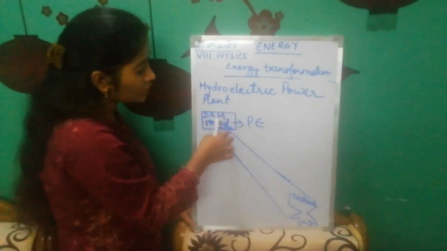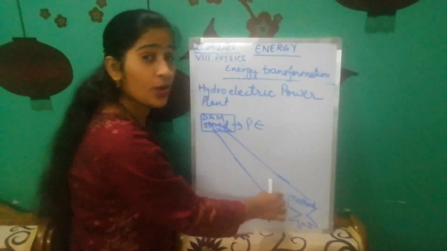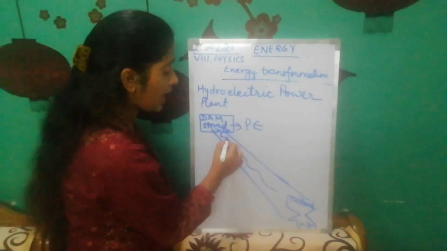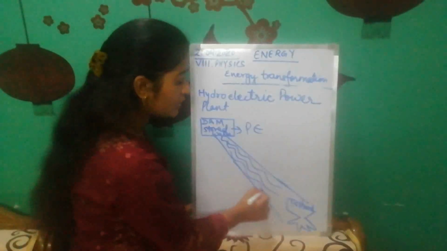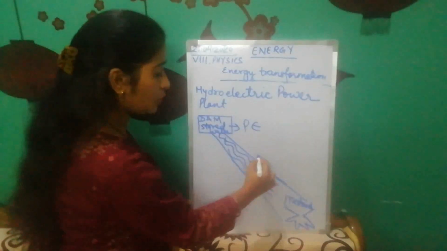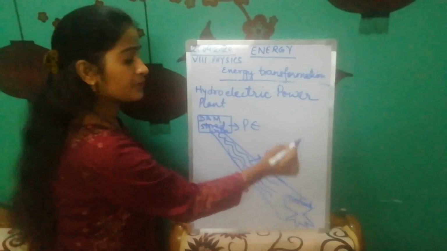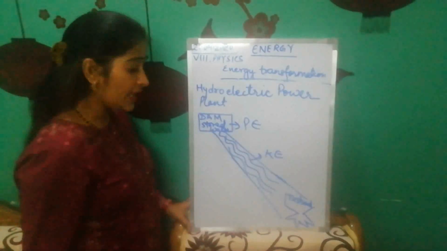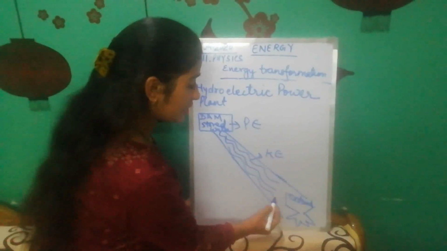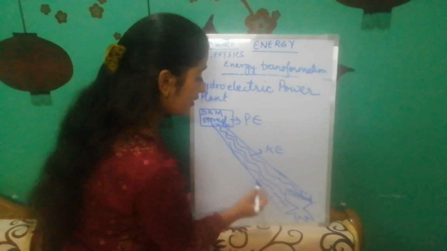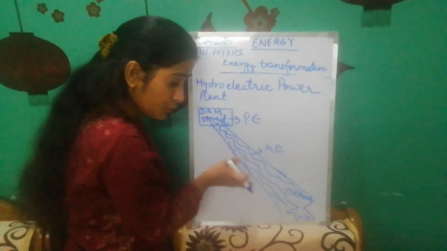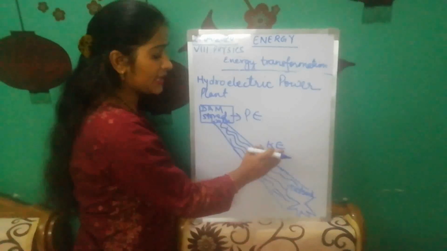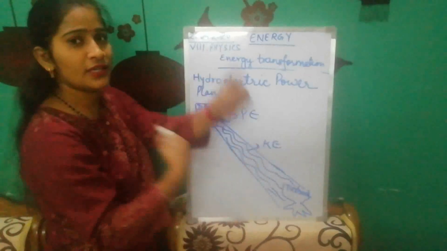Now that stored water is allowed to flow down. When water flows down, what happens? Since water is in motion, the potential energy gets converted, or transformed, into kinetic energy. When this moving water is allowed to pass through a turbine which has blades on it, what happens? That kinetic energy gets converted into mechanical energy for turning the blades.